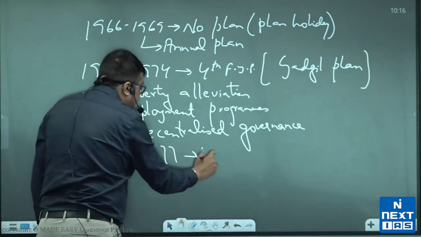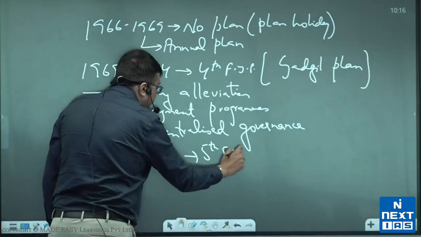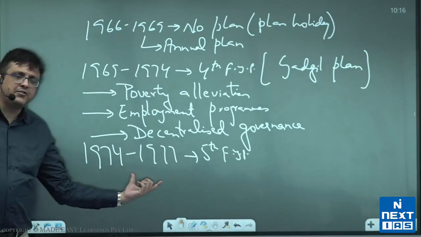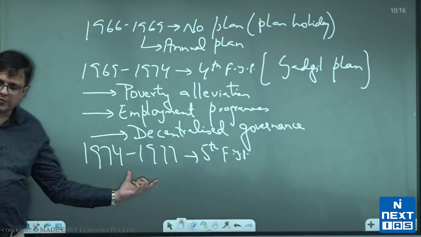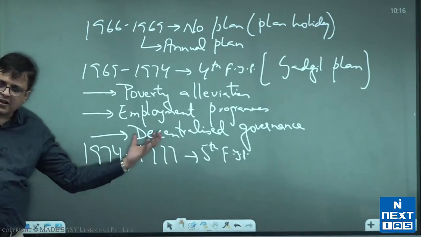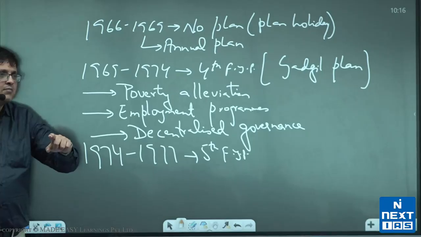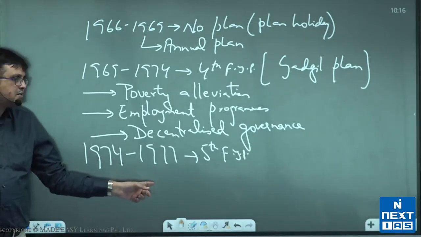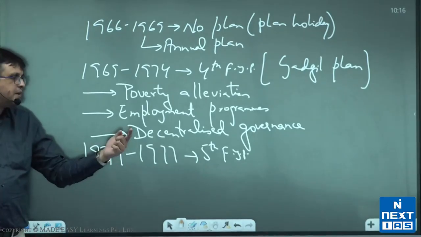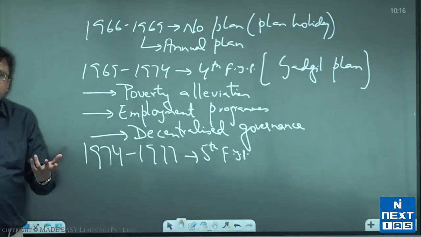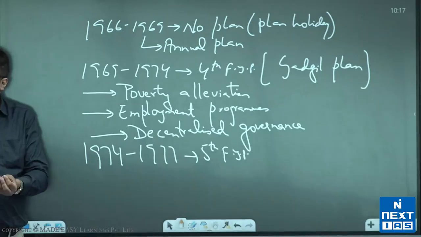1974 to 1977, fifth 5-year plan. Again, see, the plan did not complete its 5 years. This was supposed to be from 74 to 79, ends in 77. Why? Because the government changes. Mrs. Gandhi lost elections in 77. She was replaced by Janata Party government. But again, Janata Party government itself was not stable. Morarji Desai ji for around 13 odd months, followed by Charan Singh ji for 7-8 months.